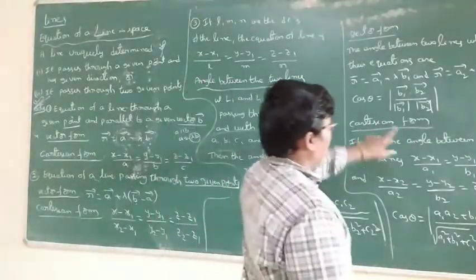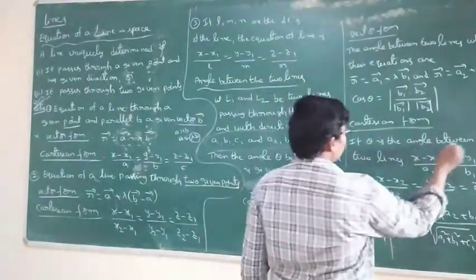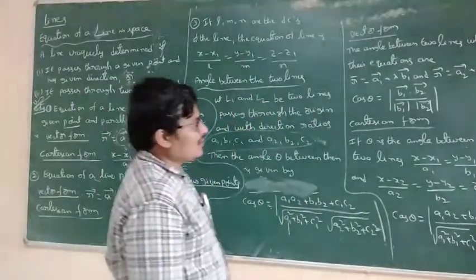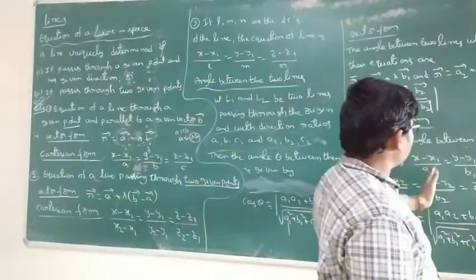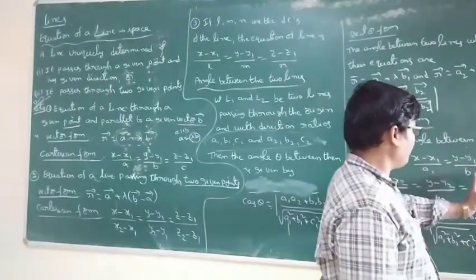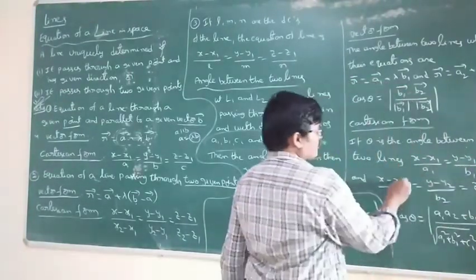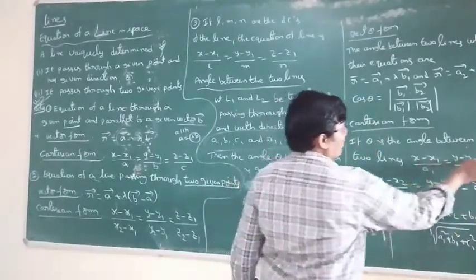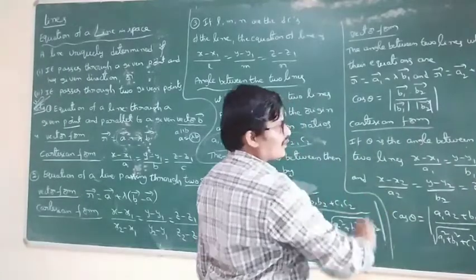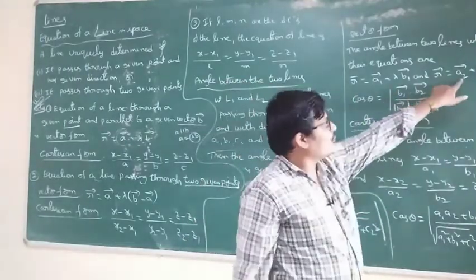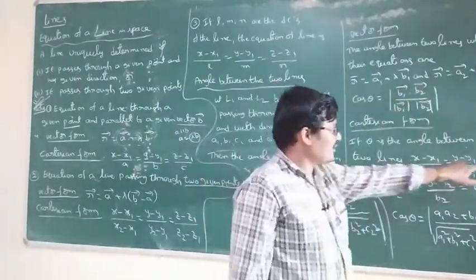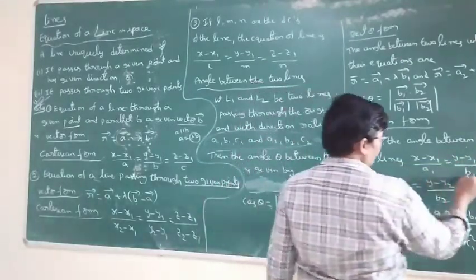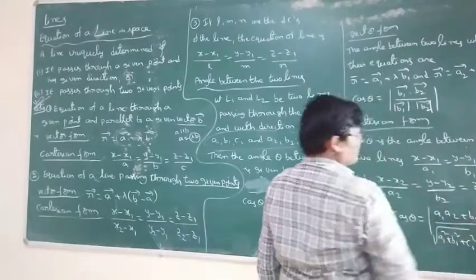Cartesian form. If theta is the angle between the two lines, x minus x1 by a1, y minus y1 by b1, z minus z1 by c1, and x minus x2 by a2, y minus y2 by b2. Here also only the points are not considered, in vector form and Cartesian form also. a1 bar and a2 bar are the points. Here x1, y1, z1 and x2, y2, z2 are not important. Only the ratios a1, b1, c1, a2, b2, c2 matter.